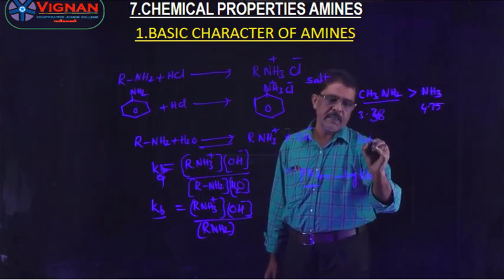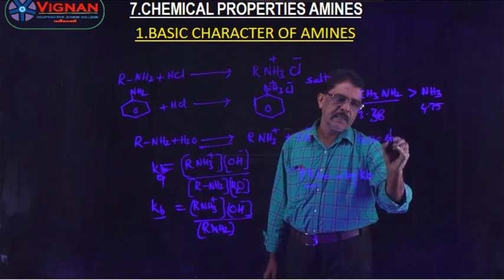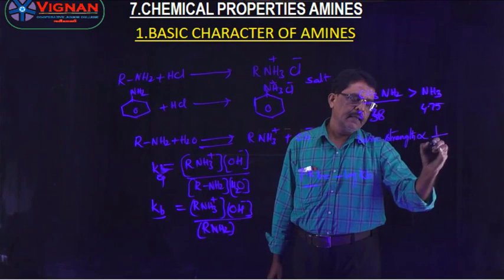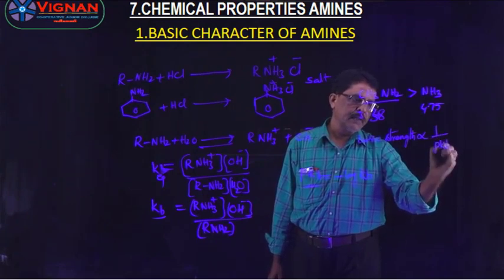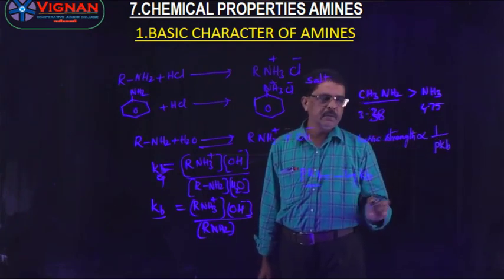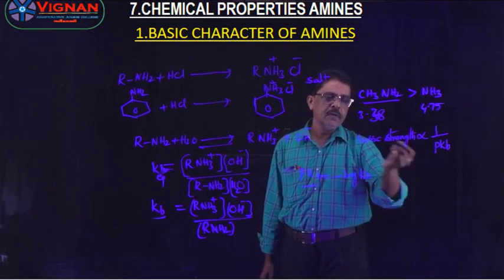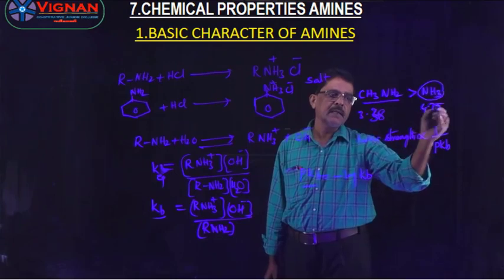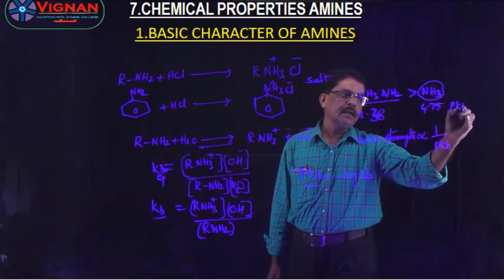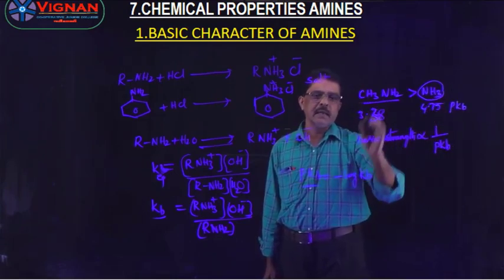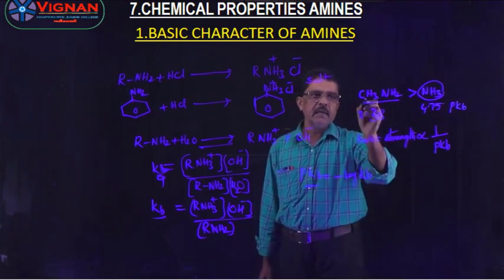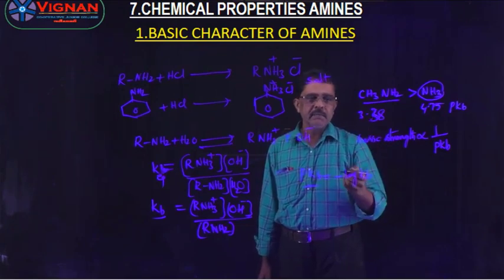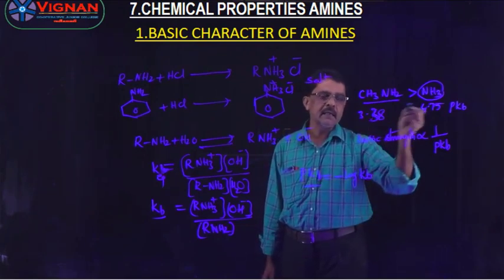So the basic strength of amines is inversely proportional to pKb. The higher the pKb value, the lower the basic strength. Ammonia has a pKb value of 4.75, which is greater than methylamine. So aliphatic amines have lower pKb values, hence their basic nature is greater than ammonia.